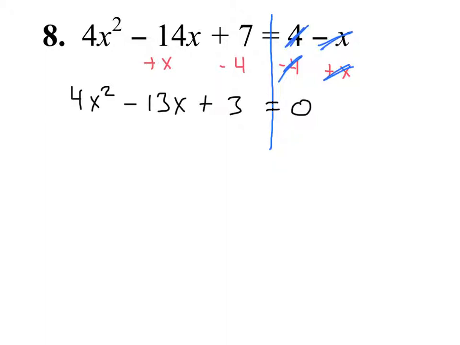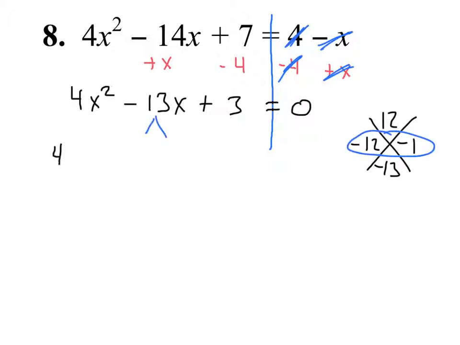Is there a GCF? No. So then we go to the x. 4 times 3 is 12. Negative 13 is our b. I know we need two negative numbers because they multiply to become positive, but add to be negative. And then yes, 12 and 1 are going to be those two numbers. So, just like before, we take those two numbers to break apart the middle term. So we have 4x squared minus 12x minus 1x plus 3 equals 0.